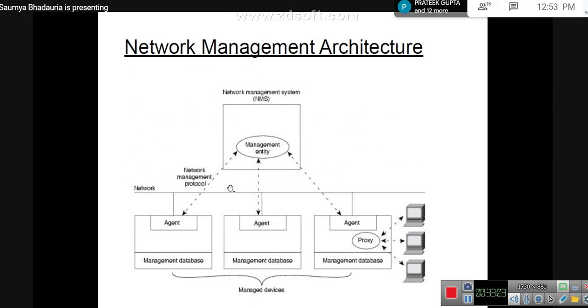Next, what do you have over here? Which is, let's say, proxy. So these proxies are those entities that provide management information on behalf of other entities. So these are other nodes as well. This would somehow be used by these particular nodes.